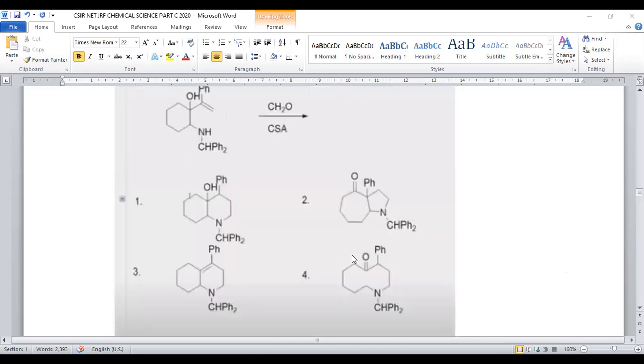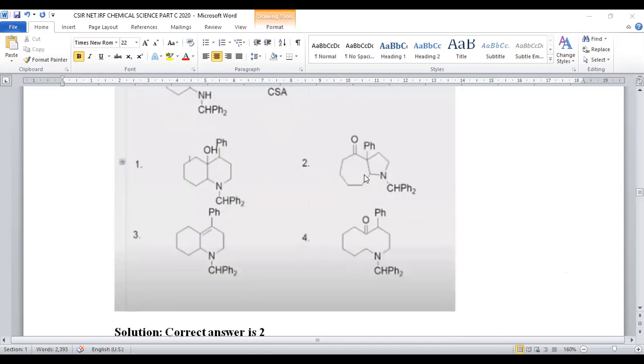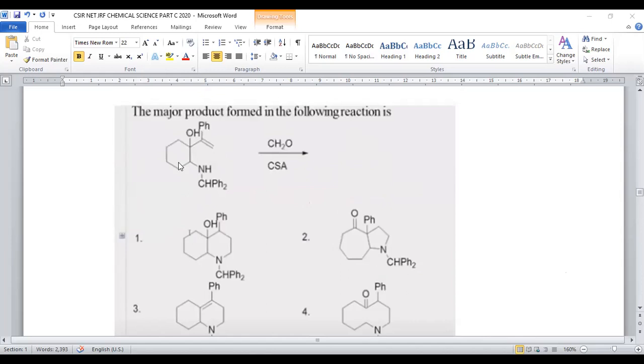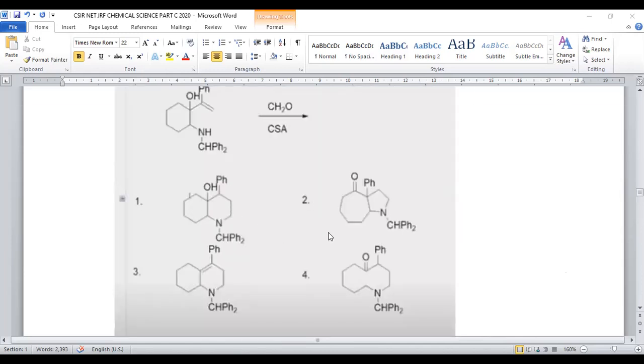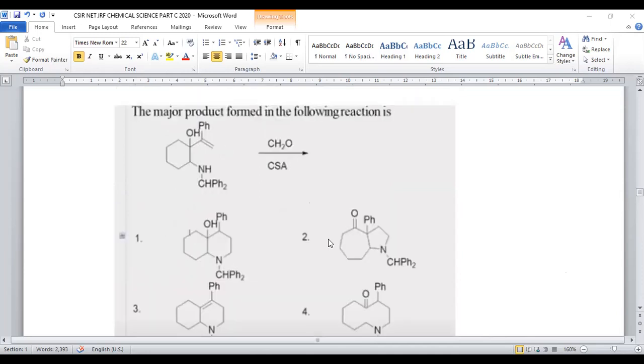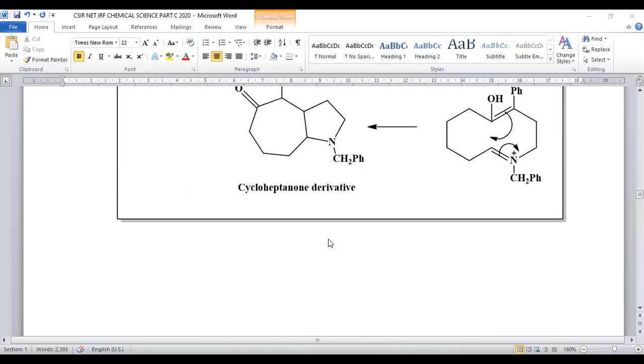Now let us see what will be the product here. Only option 2 is having a 7-membered ring, and the remaining are all 6-membered rings. That's the reason why for question number 86, option number 2 will be the right answer. Let us move on to question number